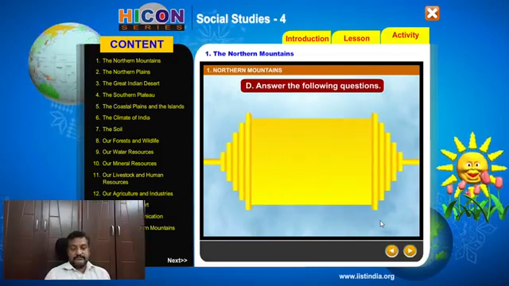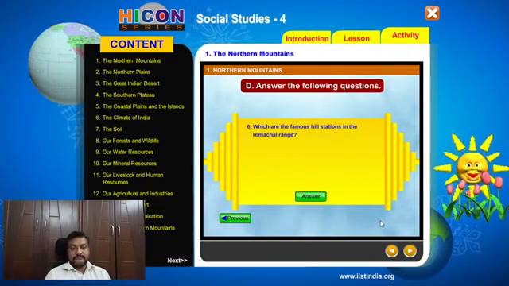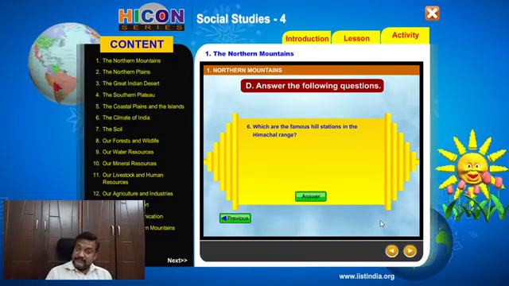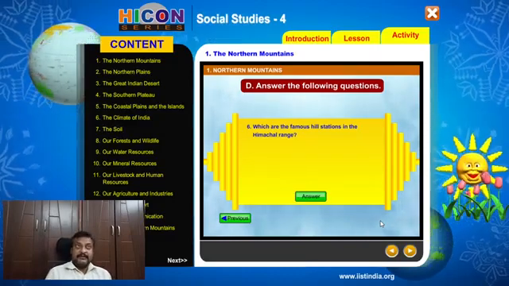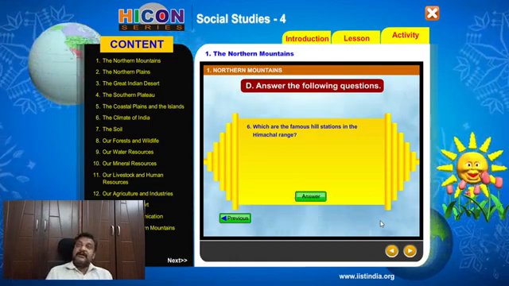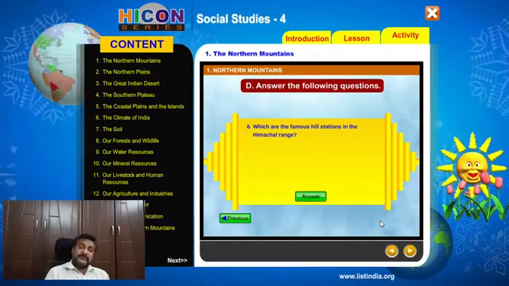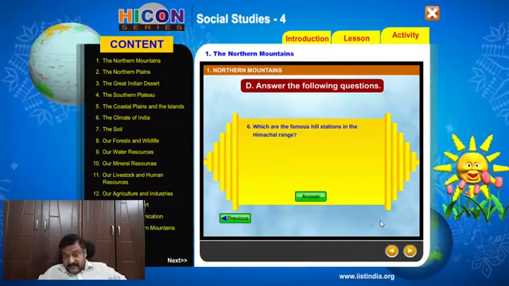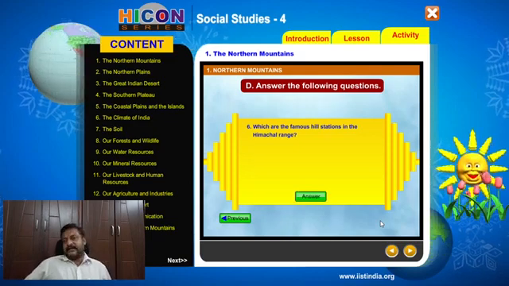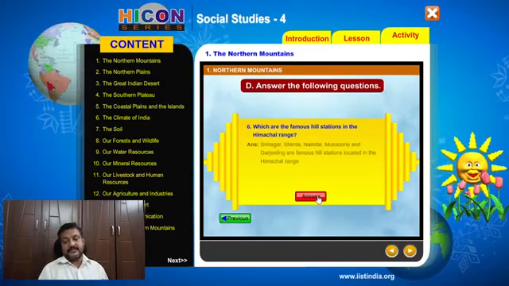Next question. Which are the famous hill stations in the Himachal region? So in the text we have seen that among the three parallel ranges, Himadri is famous for snow-covered mountain peaks. Himachal is famous for a lot of scenic places which attract a lot of tourists, which have become hill stations in the present world, and Shivaliks are low-lying hills. Okay. So which are the famous hill stations in the Himachal region?